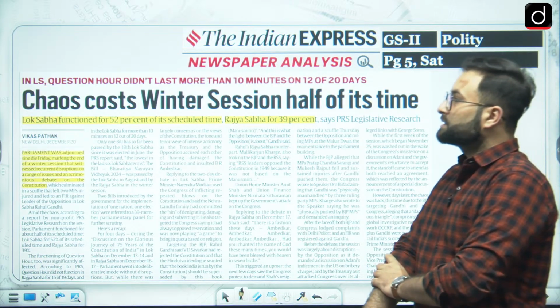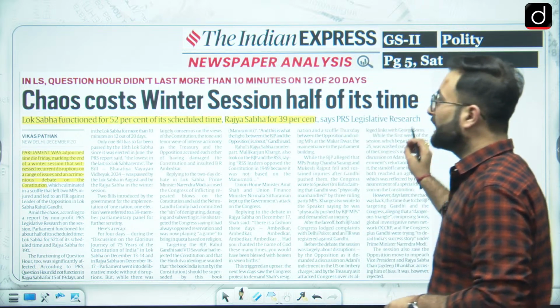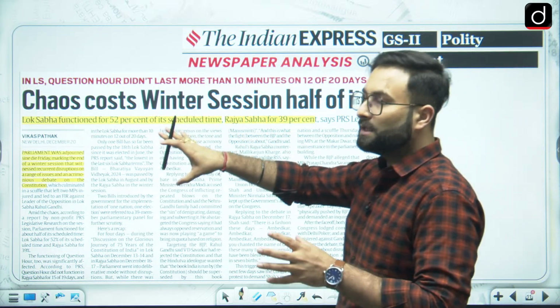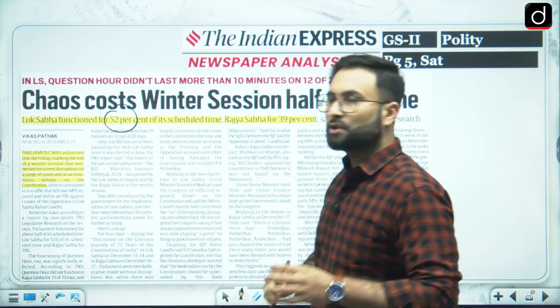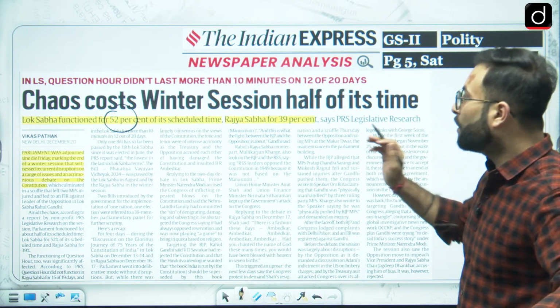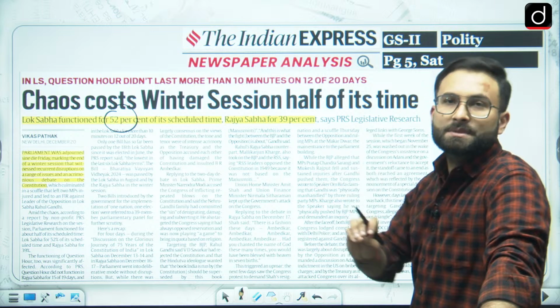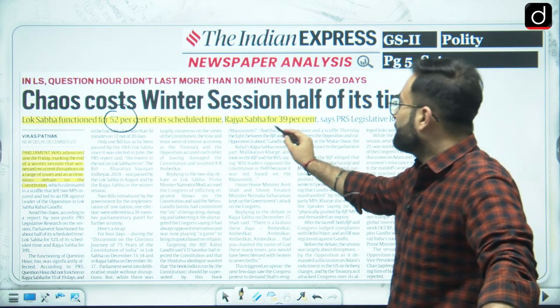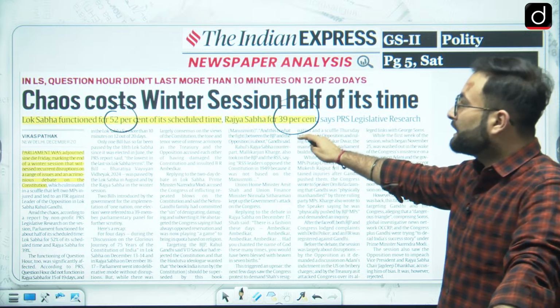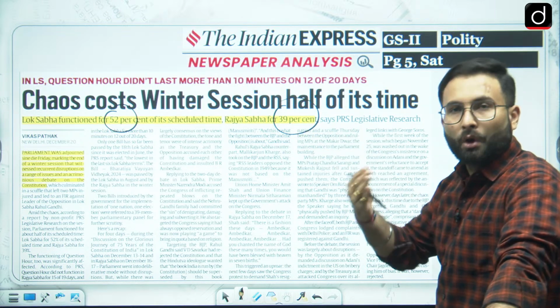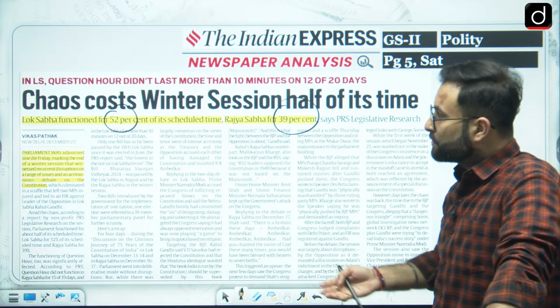That is chaos cost winter session half of its time. Okay. Now, if we are talking about the Lok Sabha and the productivity, you will be seeing that 52% of the scheduled time has been, you can say, not utilized because of the disruptions at the house. Okay. So Rajya Sabha, if we are talking about, so Rajya Sabha worked nearly 39%. Sorry, that has been utilized.